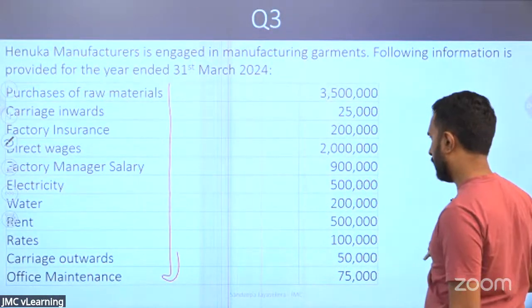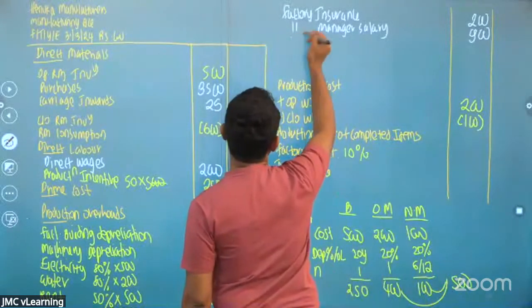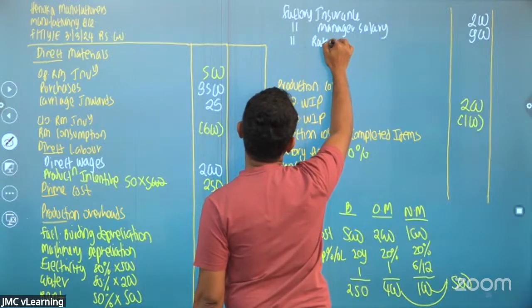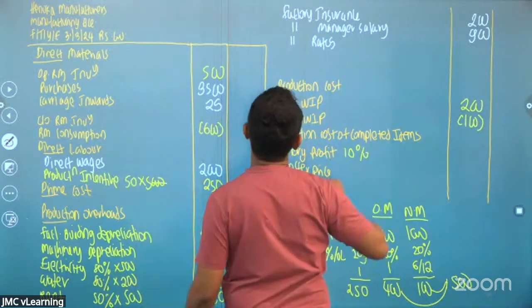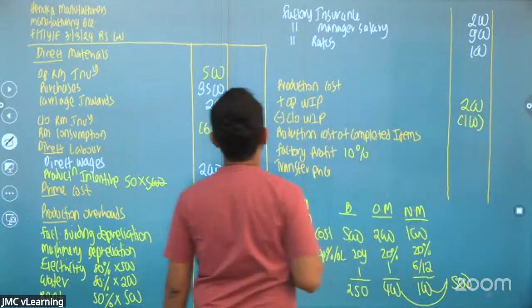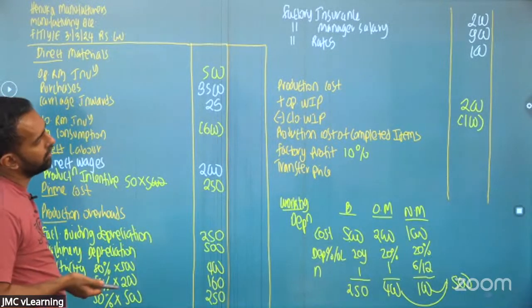Electricity, water, rent done. Rates 100. They haven't mentioned whether it is factory or not, but we will assume it to be the factory rates because there's a factory building. So we can consider the rates applicable to that building, 100.